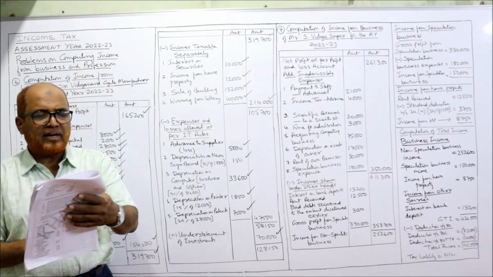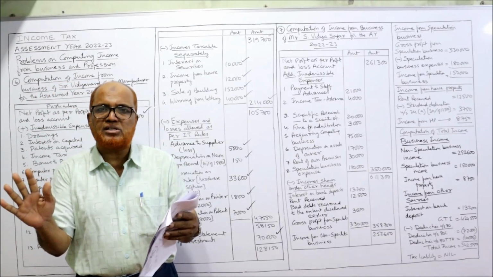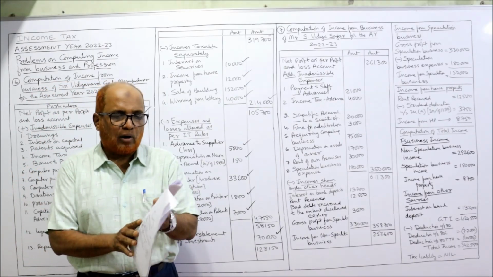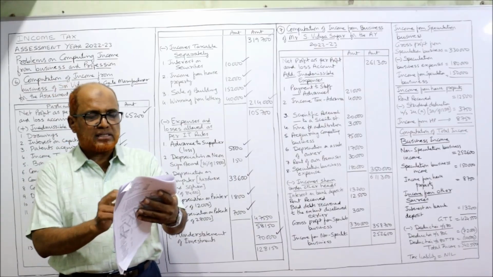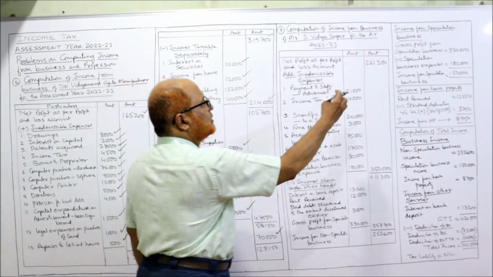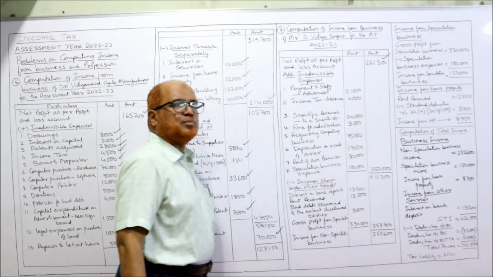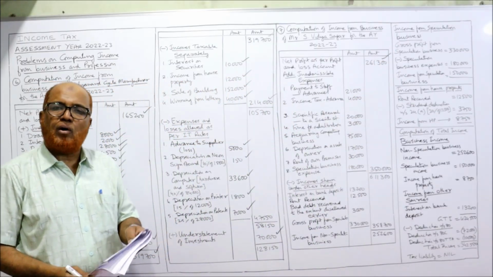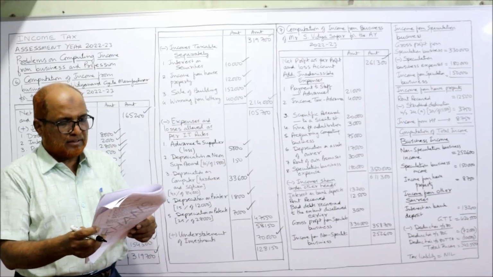Now only profit and loss account is given, no adjustments are given. So debit side, how much is the net profit? 2,61,300. So I have taken 2,61,300 as the profit as per profit and loss account. Now inadmissible items, debit side.